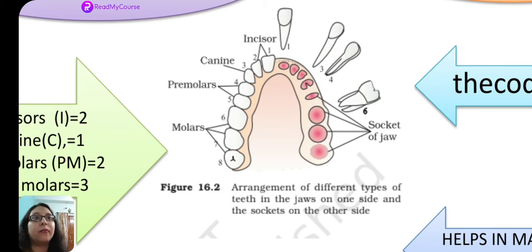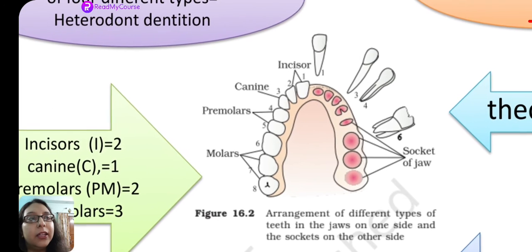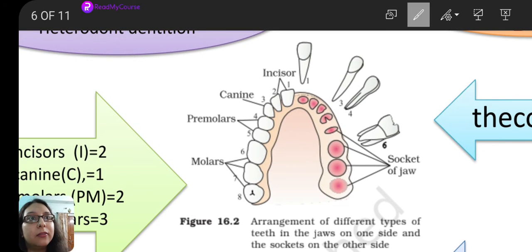See, the most anterior ones which are present, they are the incisors. So, how many incisors do we have? We have 4 incisors in each arch. 1, 2, 1, 2, 1, 2, 1, 2.